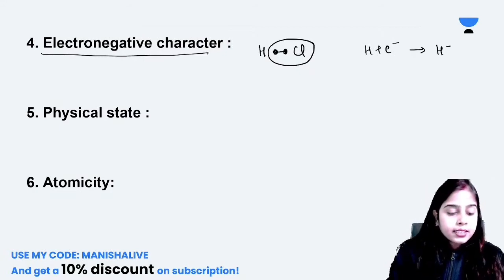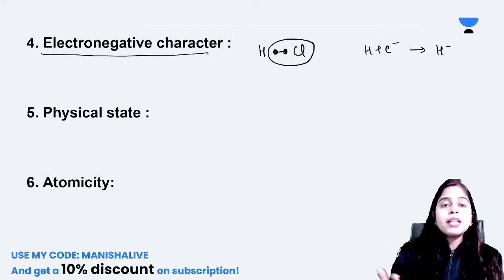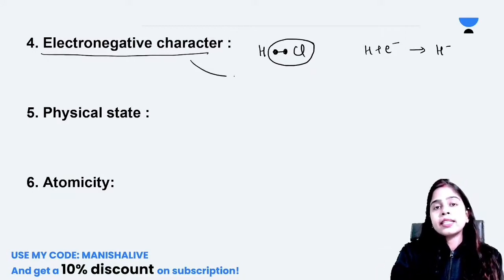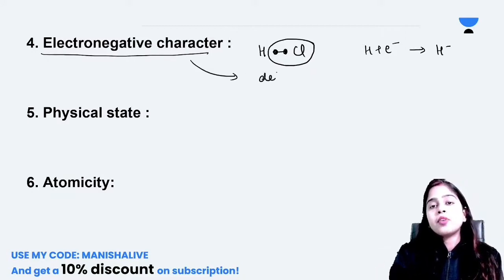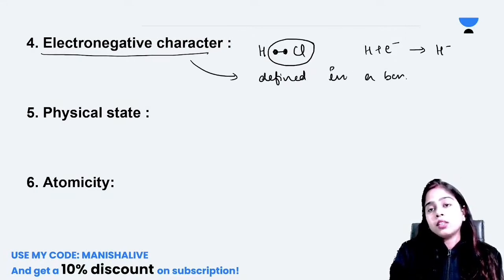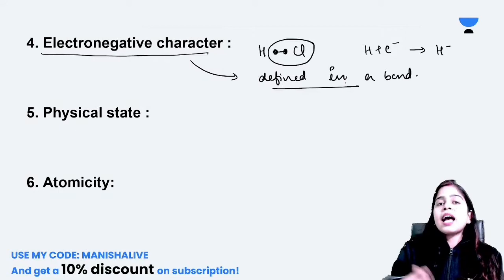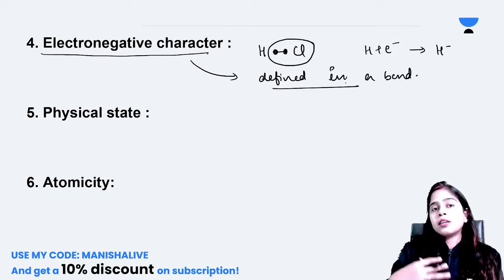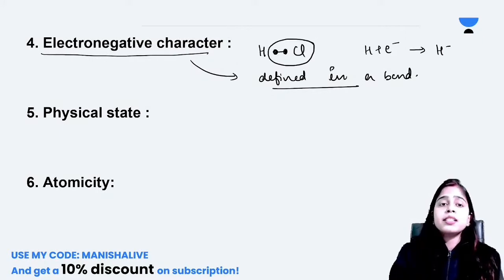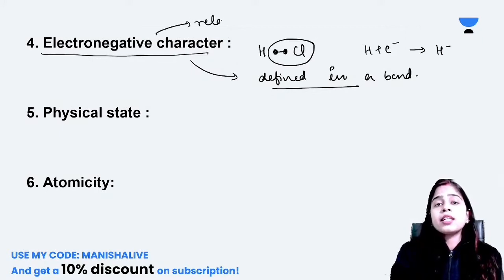Think of it as a tendency to attract electrons, but you should know that electronegative character is only defined for a bond. We cannot define electronegative character for an individual atom, because it is a relative term, not an absolute term.